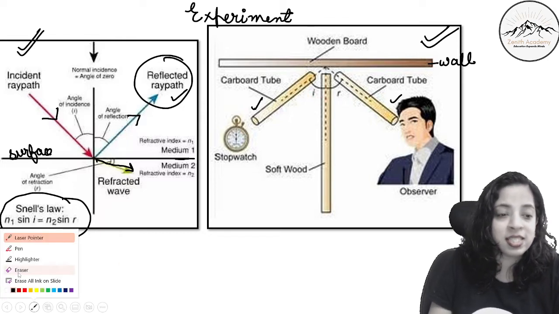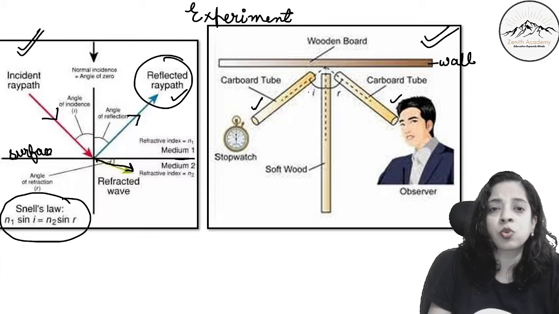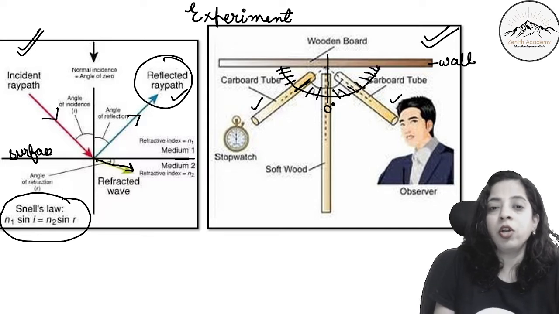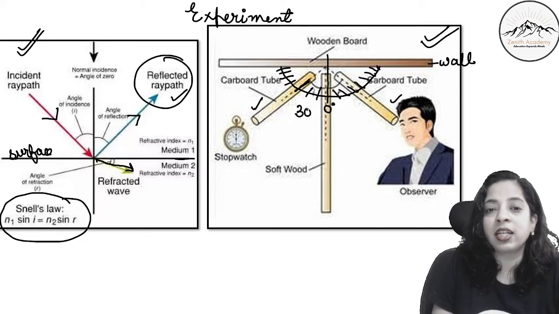In schools, the apparatus already has markings, like your compass or protractor. This is 0 degree, then 10, 20, 30. All the markings are already made. So what do I do? For example, I take 30 degrees here and keep this cardboard tube fixed at 30 degrees.